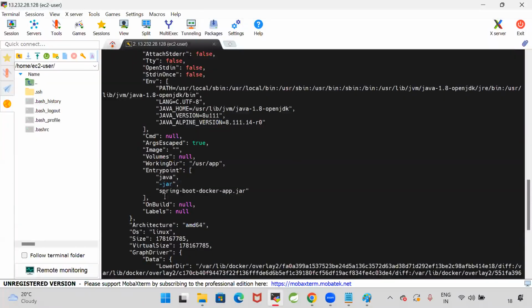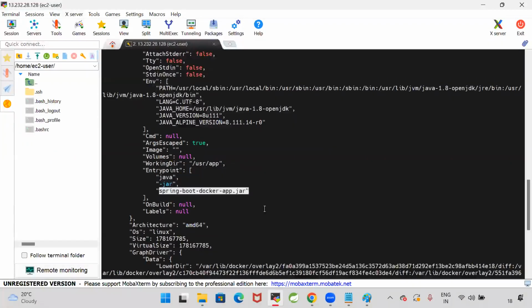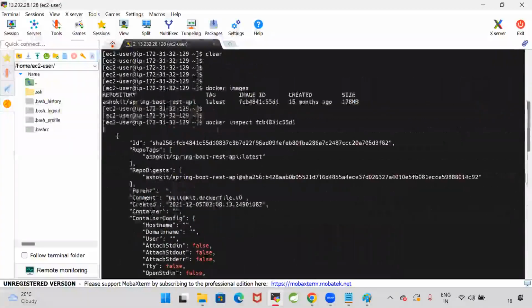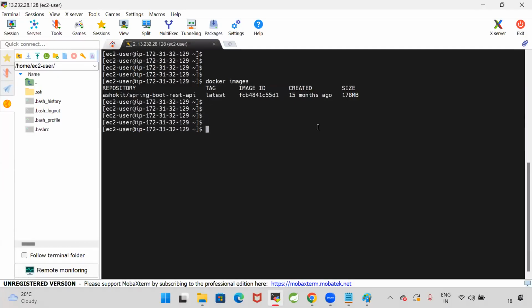Spring Boot application will be packaged as a jar file. To run that jar file, this is the command I am giving, java -jar space jar file name. So we are able to do inspection on the image by using docker inspect image ID. Now, this image is available in my Docker Hub, and I'm able to pull the image from the Docker Hub.